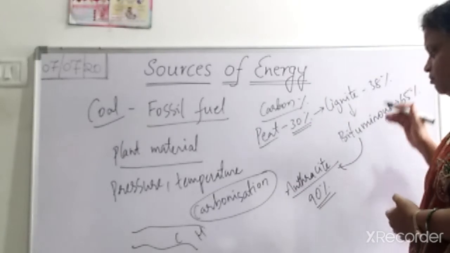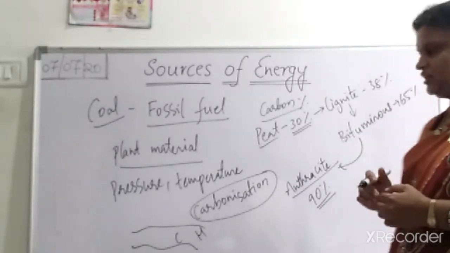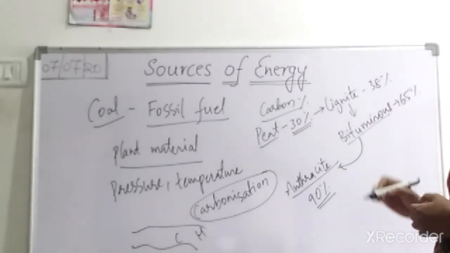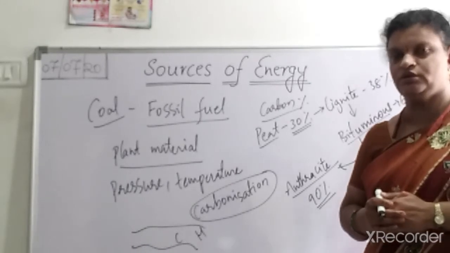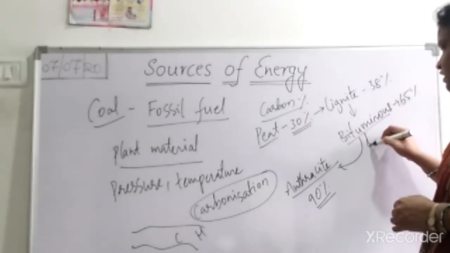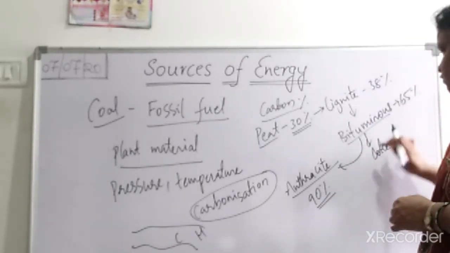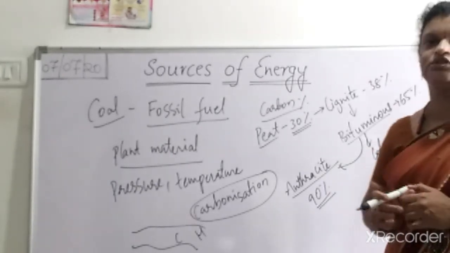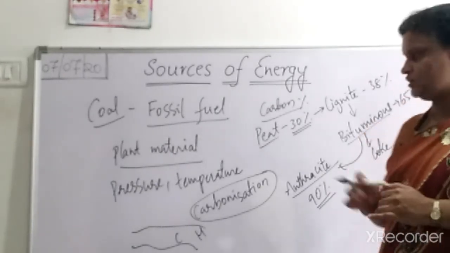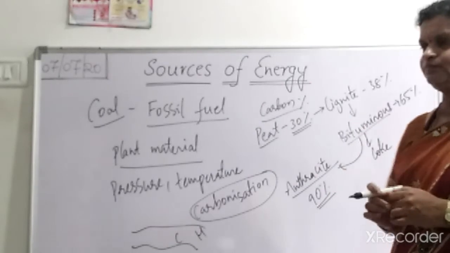Peat, lignite, bituminous, anthracite. Of these, bituminous can be used even for power generation, and it is also used for extraction of coke, one type of product which is produced from coal. Okay, so these are the different types of coal.